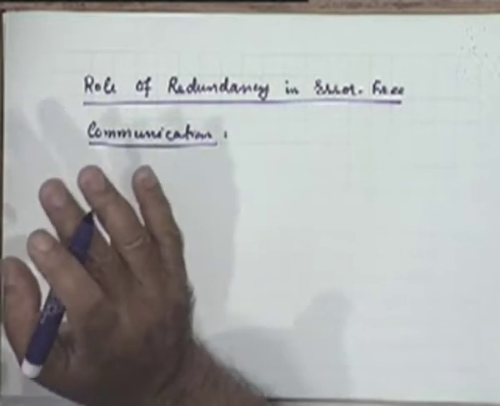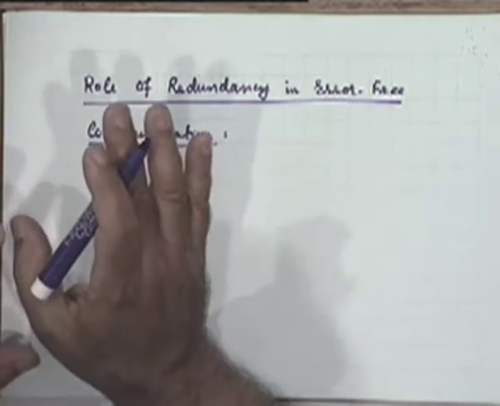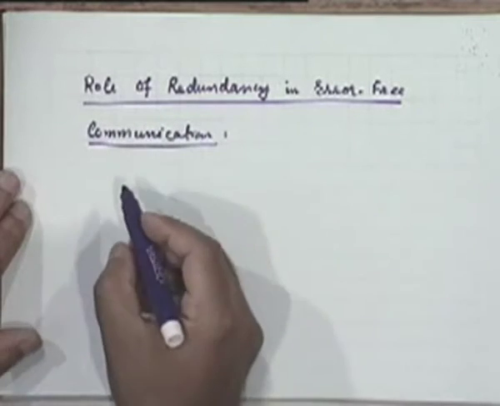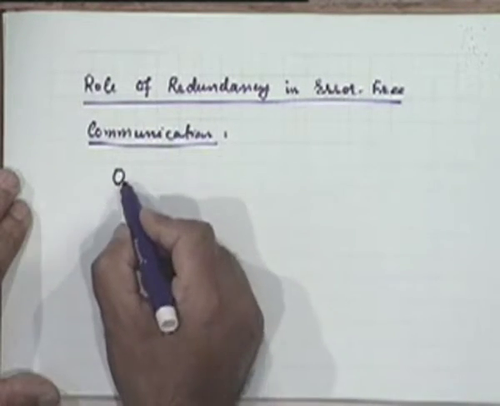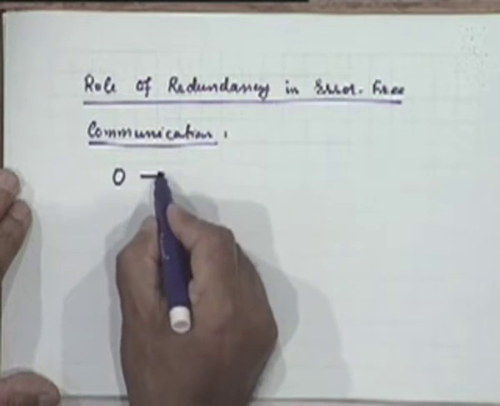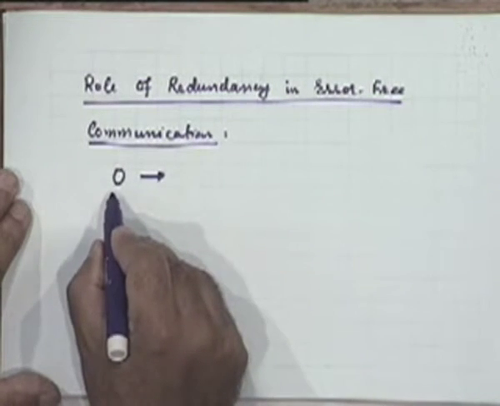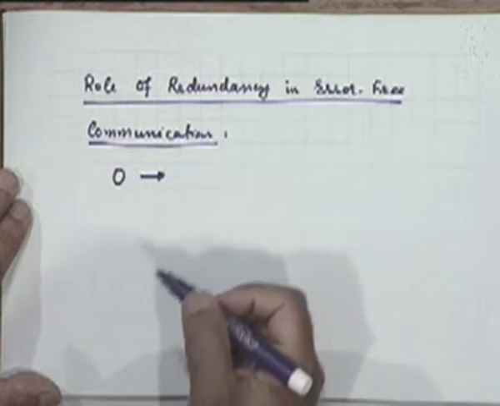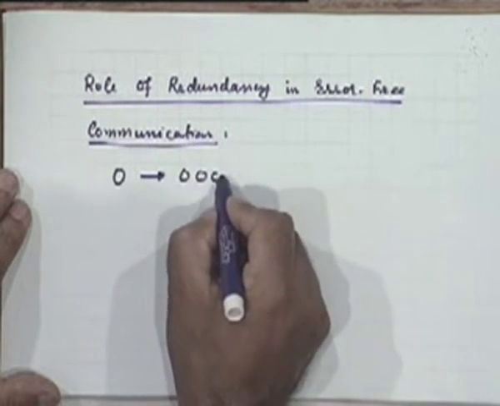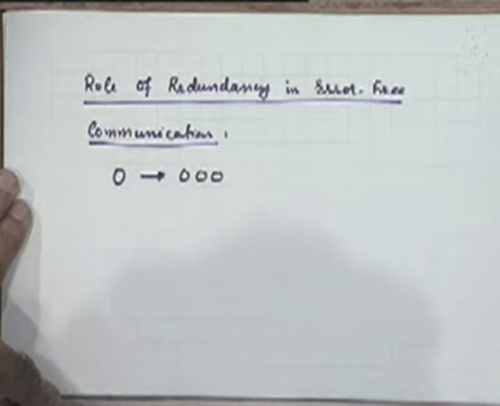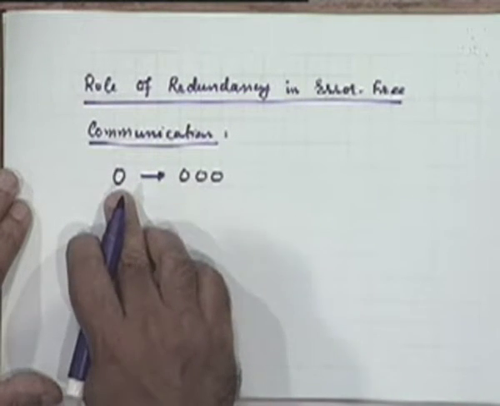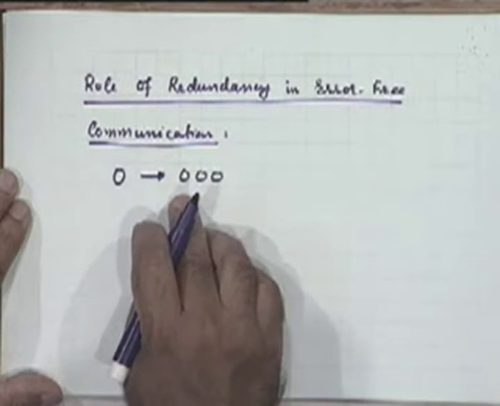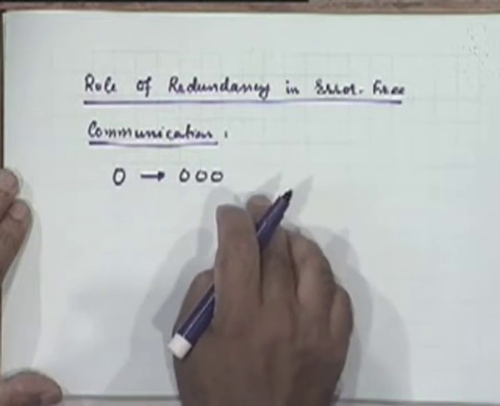Suppose I have a very simple source whose outputs are zeros and ones, and I introduce redundancy in the following way. For every bit that comes out, I add two redundant bits, both equal to whatever has come out. For example, if 0 comes out, I transmit not 1 bit but 3 successive zeros.